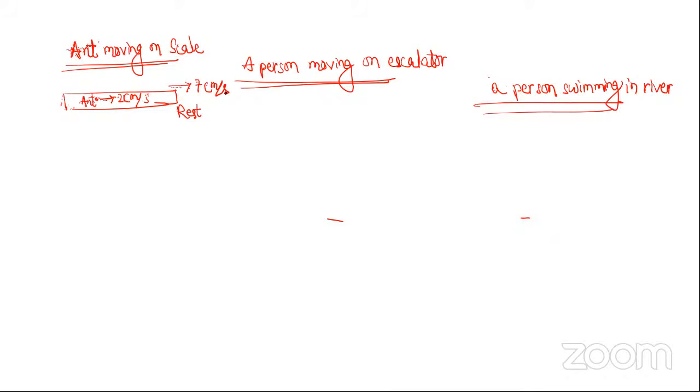With respect to ground, no. Whatever the ant is doing, that is with respect to scale. The ant was taking, let's say, 10 steps per second. Initially when he was taking 10 steps per second, he was moving 2 centimeters on scale. Now also when the ant takes 10 steps per second, the ant will move 2 centimeters on scale. So the 2 centimeters on scale is the velocity of the ant with respect to scale.